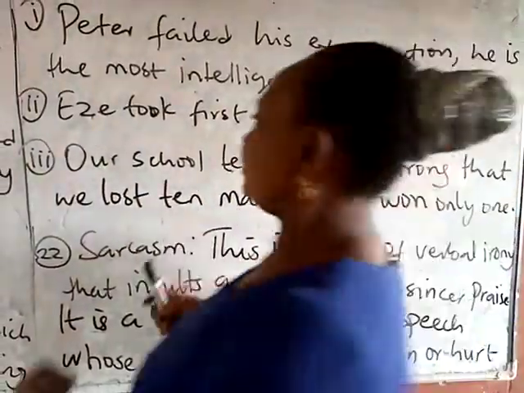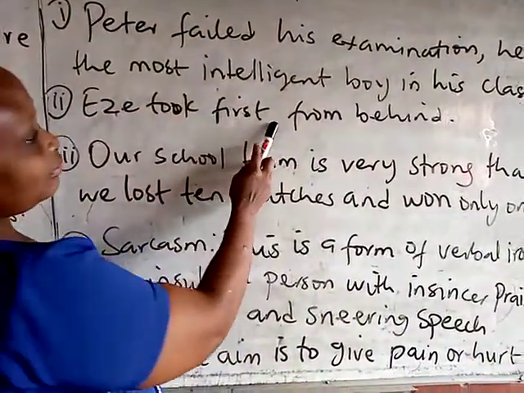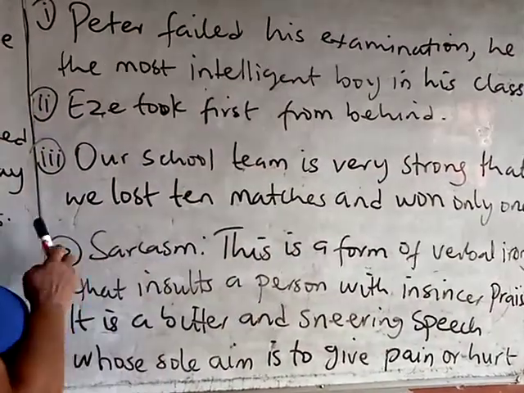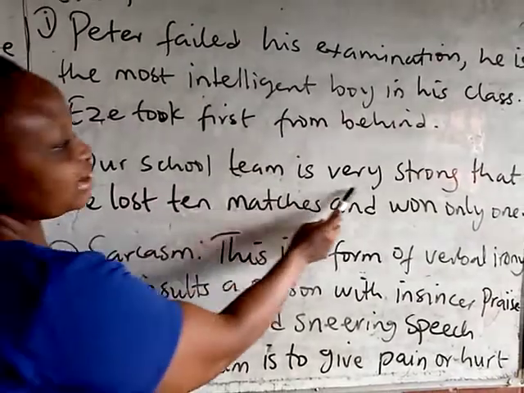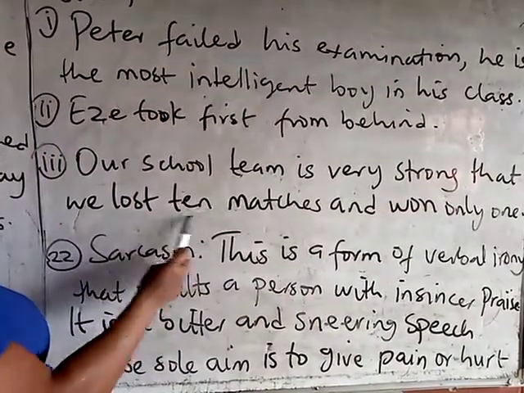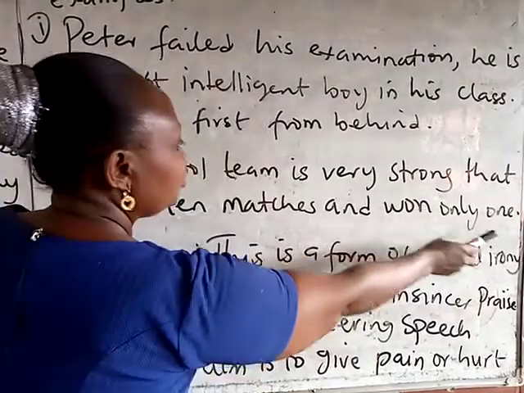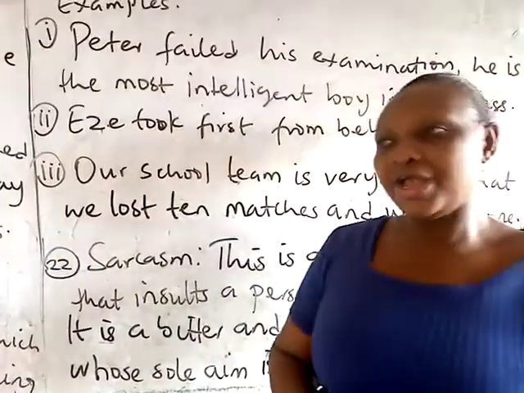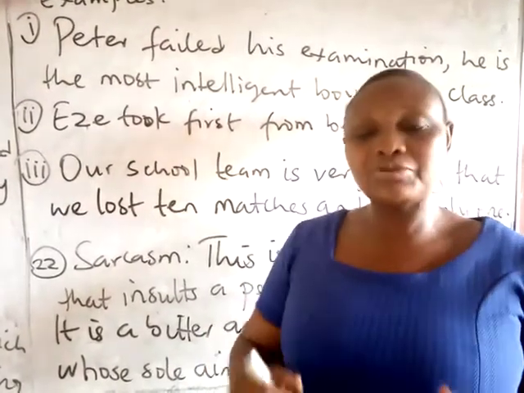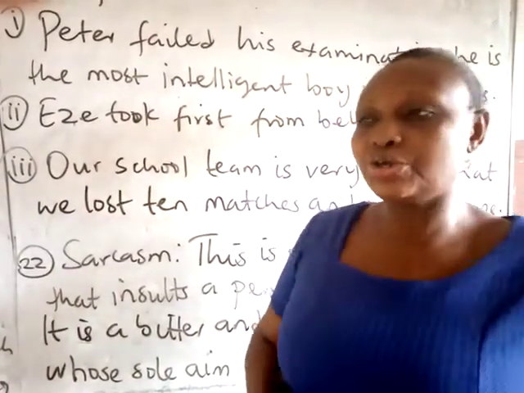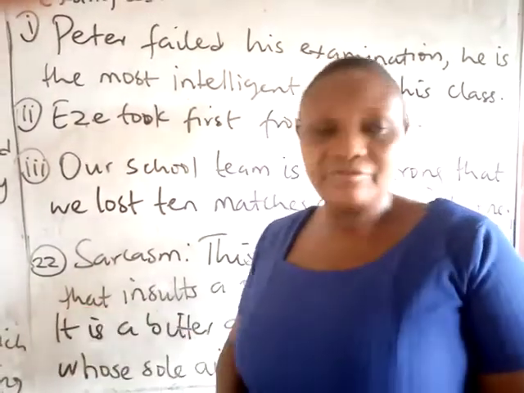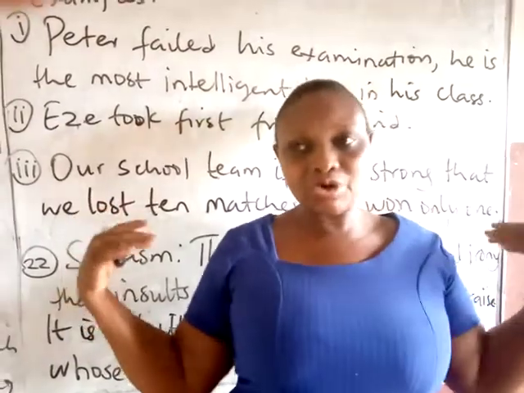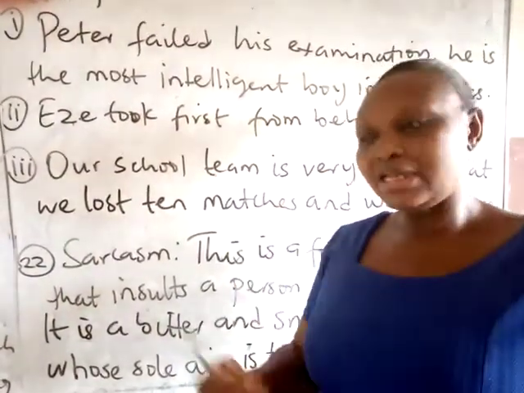Now the second example, Eze took first from behind. Second one, our school team is very strong, that we lost 10 matches and won only one. In these examples, Eze taking first from behind. Of course, we all know that it is not possible for one to take the very first position, which everybody is seeking to take, from behind. Rather, it means that he took the last position. Counting from the back, he becomes the first. So that is an irony.